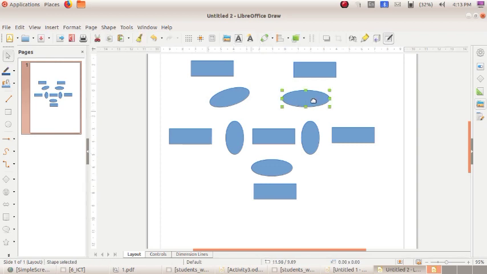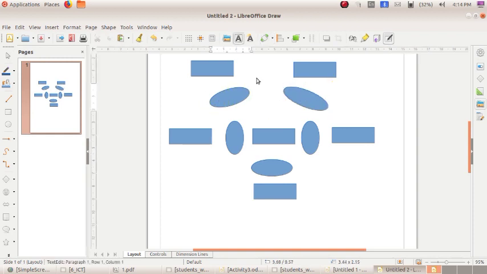If you are double clicking it, what will happen? A cursor will occur and there you can type anything. Okay. So you want to click here, then after a few seconds you want to click here one more. Now you can rotate it like this. Okay. So if you want to type anything in this ellipses, you want to type it.